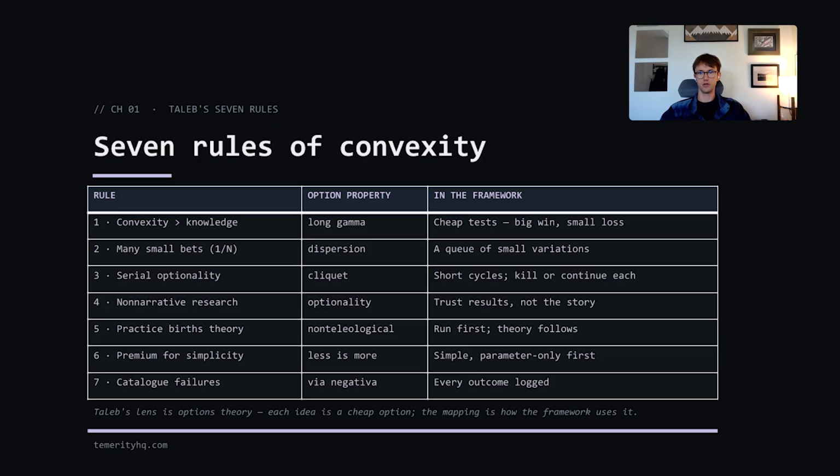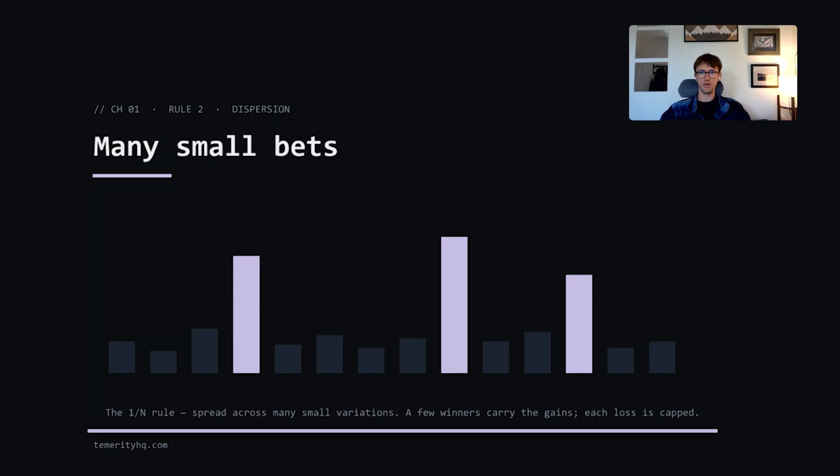Convexity is better than knowledge. I don't predict, instead build cheap tests where losses cost less than wins pay. The second rule is that many small bets, many small variations are superior to one single variation with convex strategies. A large exposure to a single trial has lower expected return than a portfolio of small trials.